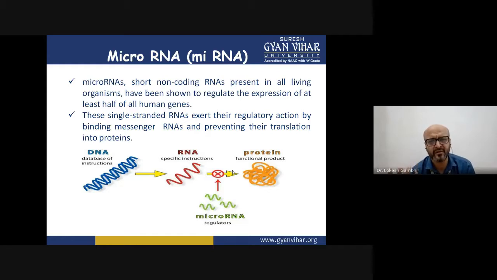Multiple cellular processes are shown to be aberrant if miRNA expression is high, and miRNA is also being investigated as a therapeutic tool in curbing or mitigating certain disorders.